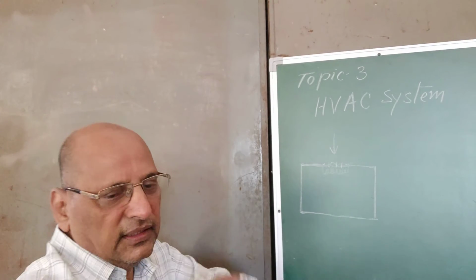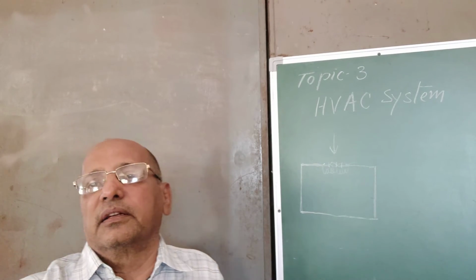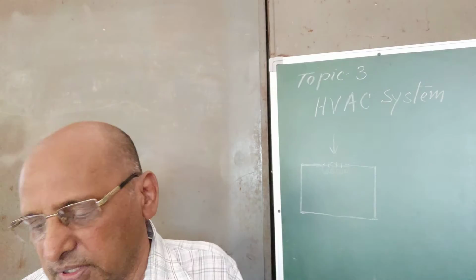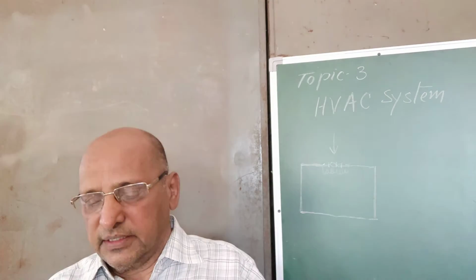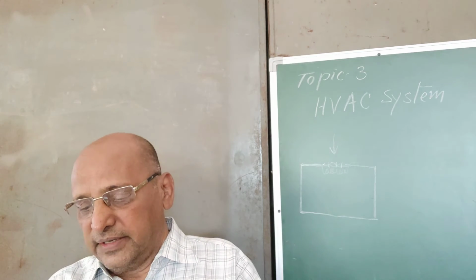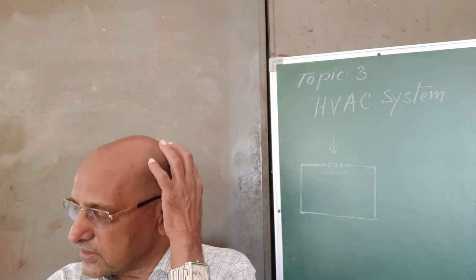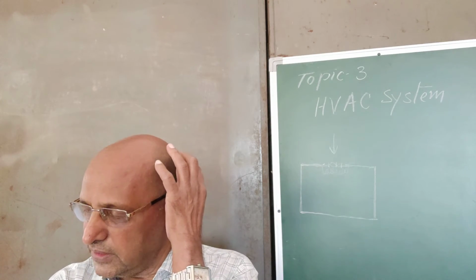In the natural ventilation system we can remove the fan, and only by the natural pressure of air created by the difference of level, the air comes inside. So this is the system which is used for heat ventilation.